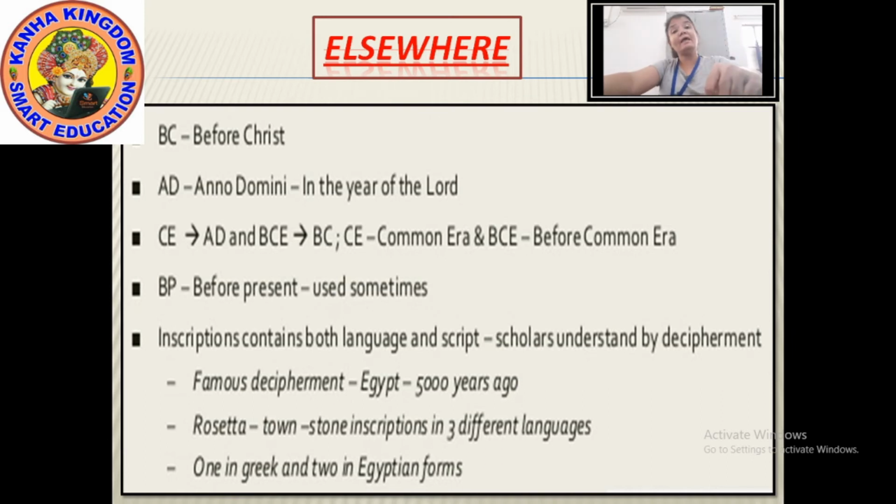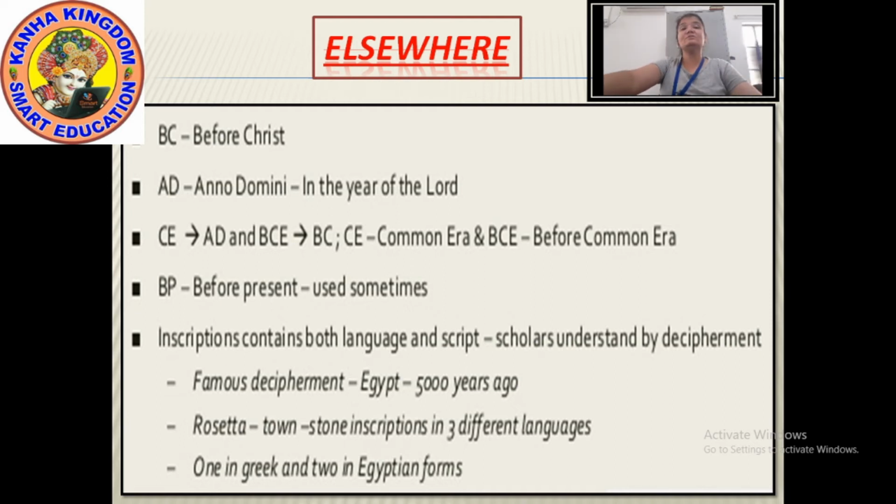In the year when Lord Christ was born. Okay, BC means before the birth of Christ, and Anno Domini means AD. AD means when Christ was born. Means if I say year 2012, it means AD 2012, that is, in the year 2012 after Christ was born. So it can be easily understood, that is AD, and then the year.